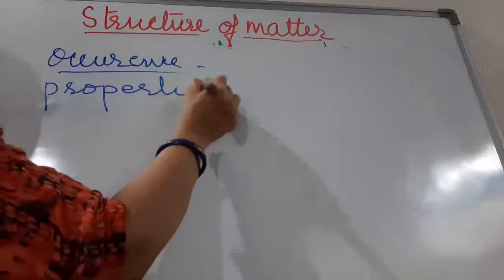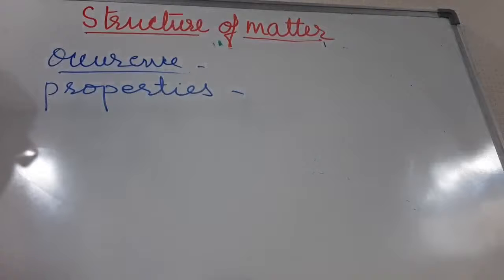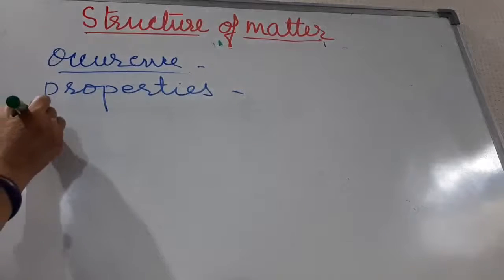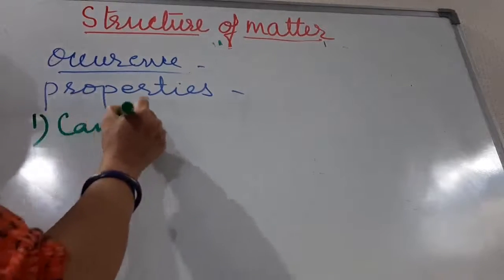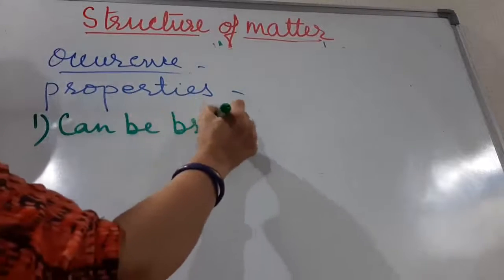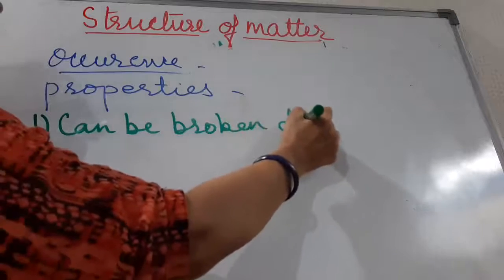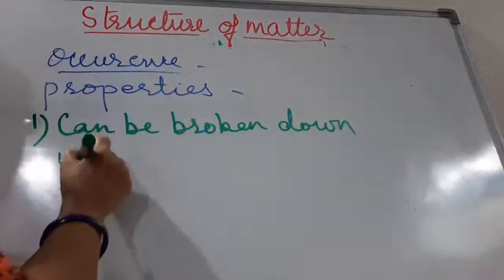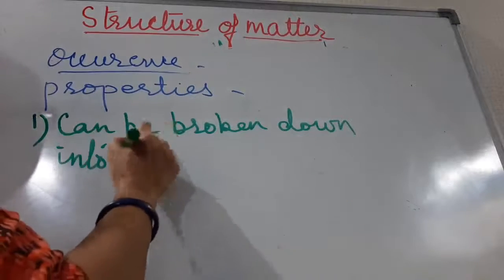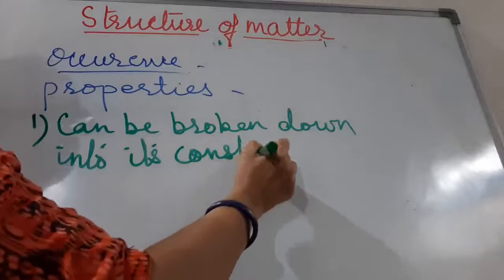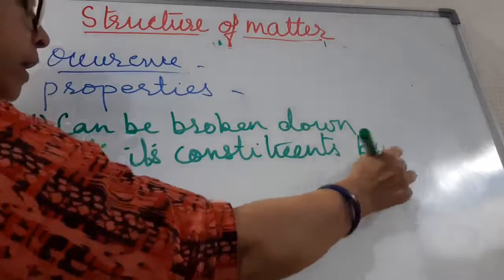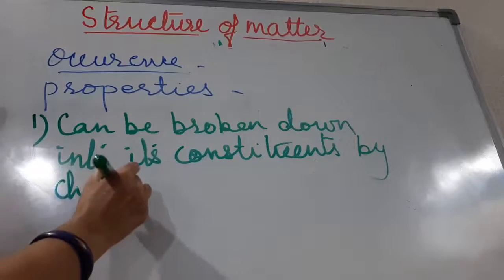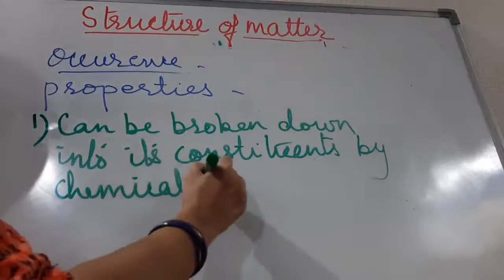The first property is that a compound can be broken down into its constituents only by chemical methods.